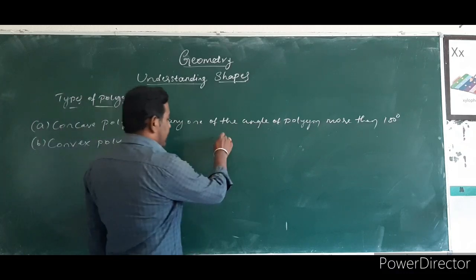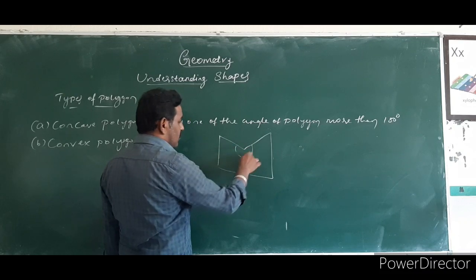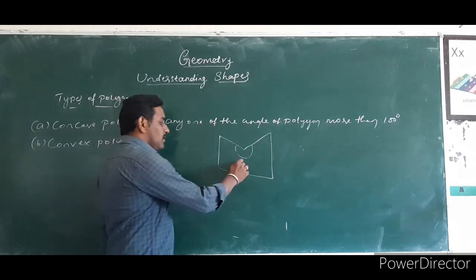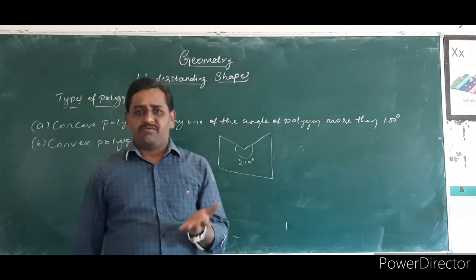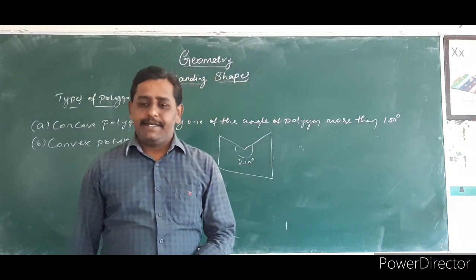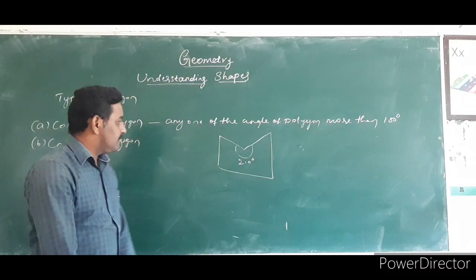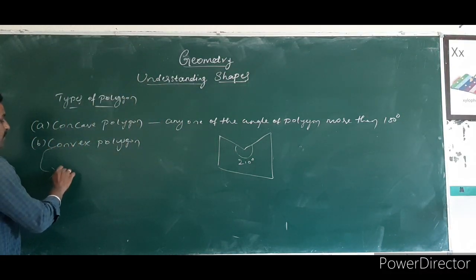So suppose you take this, this is more than 180. Like this, any one angle is, suppose, 210 degrees. Any one angle is more than 180 degrees. That type of polygon we call a concave polygon. So what do we mean by convex polygon?